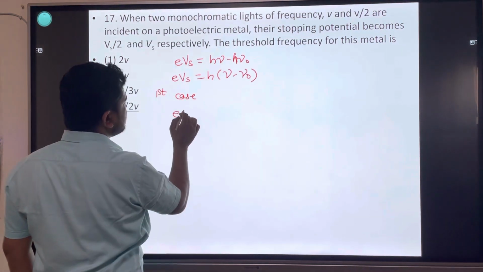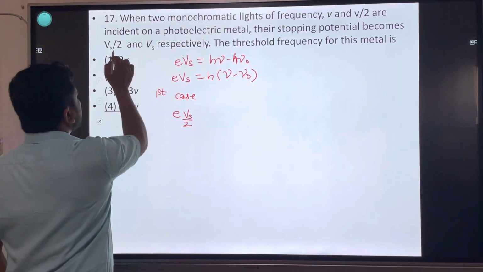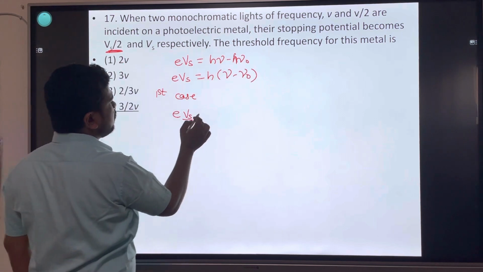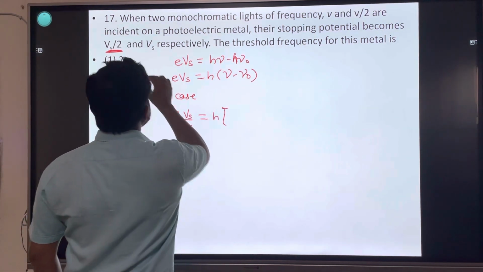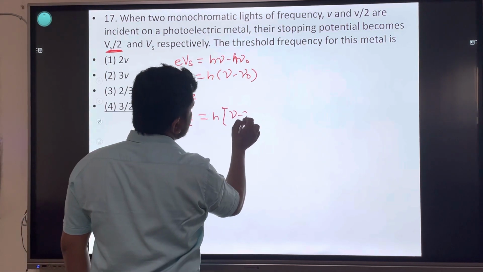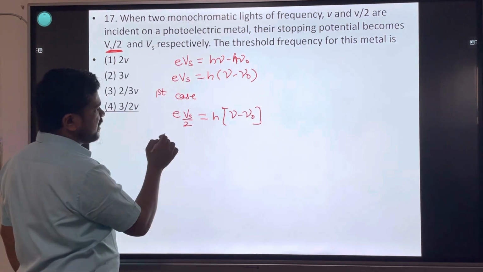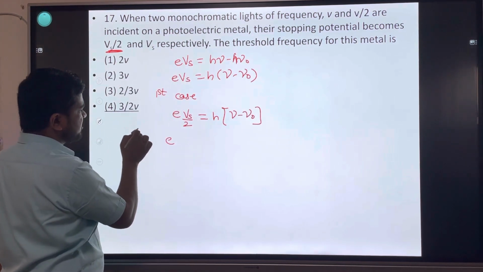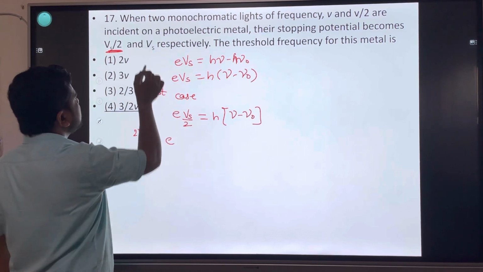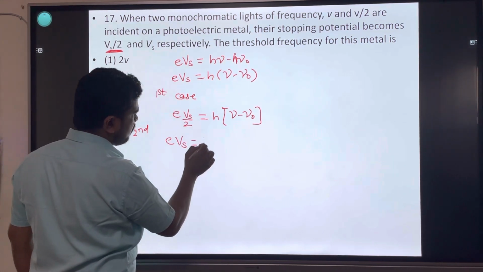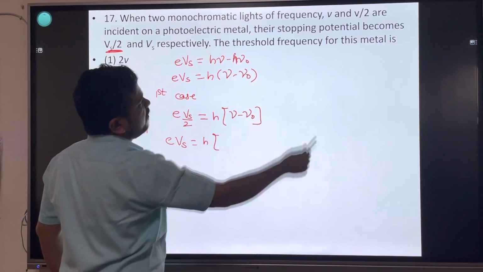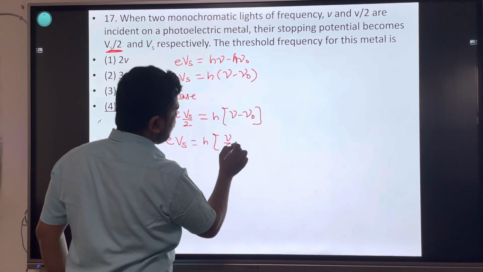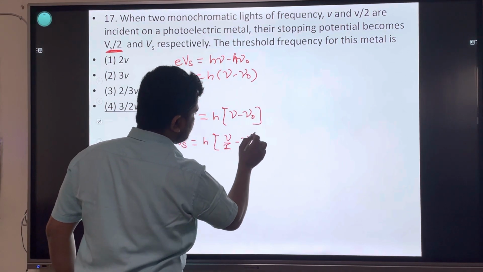What is the stopping potential? First case: stopping potential Vs upon 2, equal to H into the given frequency, nu minus nu 0. Second case: E into stopping potential Vs is equal to H into the given frequency, nu upon 2 minus nu 0.